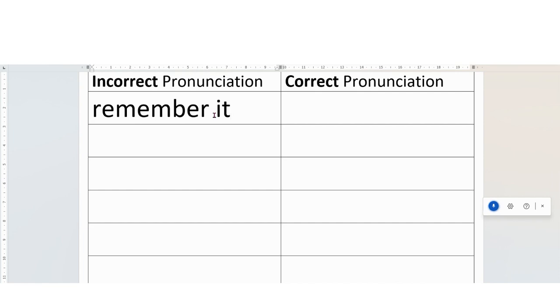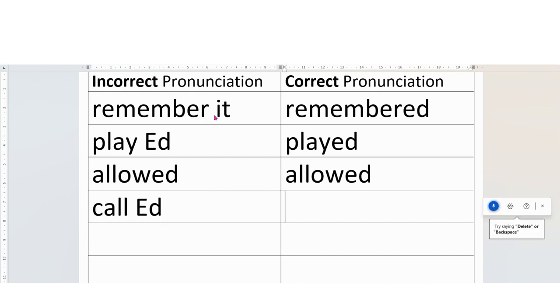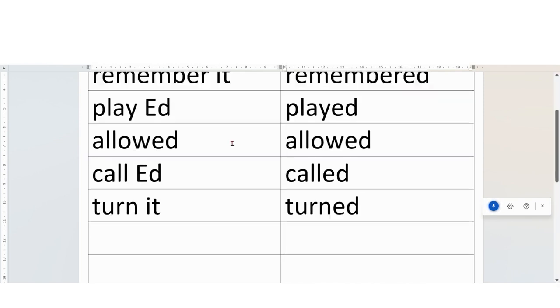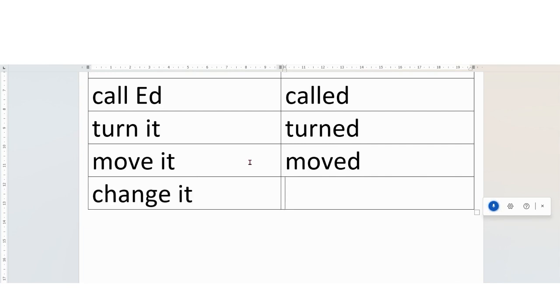Remembered, played, allowed, called, turned, moved, changed.